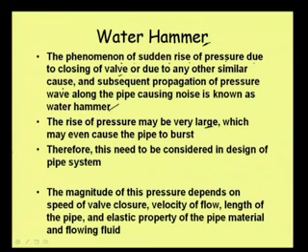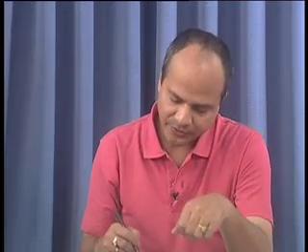The magnitude of this pressure, that means due to closure of the valve there will be pressure rise, but the magnitude of this pressure depends on the speed of the valve closure, with what speed we are closing the valve. That means if we close it instantaneously, suddenly, then the pressure rise will be more. If we are closing slowly, then the pressure rise will be less. So, this is one issue. Then velocity of flow. If the flow velocity was high and then we have closed the valve, so the high velocity has been brought to rest, and then the pressure rise will be more. That means if the flow velocity is more, pressure rise will be more.